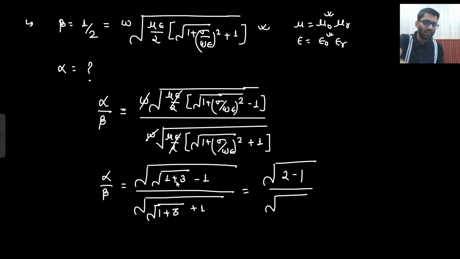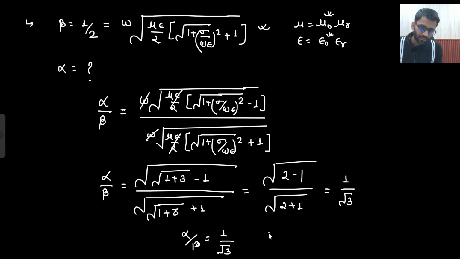So what are you getting? 2 minus 1, and here you are getting 2 plus 1. So what is the ratio of alpha by beta you are getting? 1 by under root 3. So from here, can you tell me the value of alpha? Yes, alpha by beta is 1 by under root 3. So alpha will be equal to beta into 1 by root 3. So beta is 1 by 2. So 1 by 2 root 3. That will be Neper per meter. And beta is equal to 1 by 2 radian per meter.